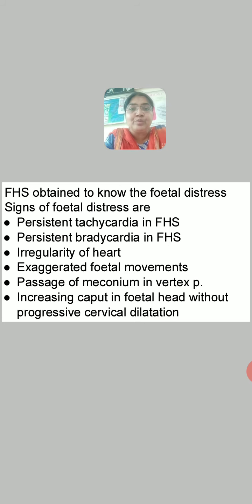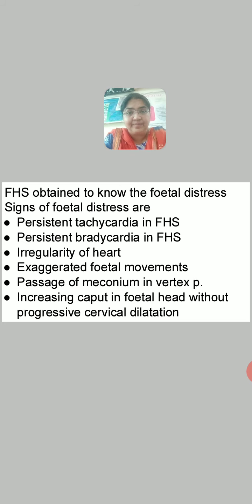But every time when you go for getting the FHS, you find that there is tachycardia in the FHS. Persistent tachycardia. Not once. Every time when you auscultate the abdomen of the patient, you get tachycardia. It is more than 160 per minute. It suggests that fetus is not safe. Fetus is not normal. Distress means abnormality, right? Persistent bradycardia in FHS. Sometimes the FHS is constantly below 120 per minute. Bradycardia. It again indicates fetal distress.